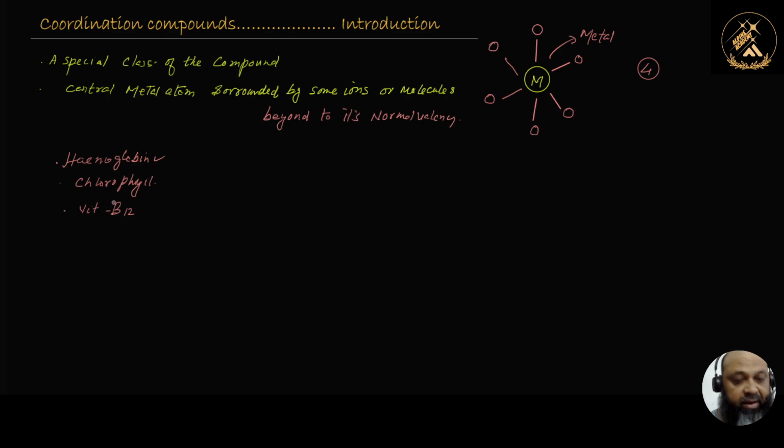So we need to be very, very cautious in the study of all these things. Obviously, we need a basic knowledge about coordination compounds. All right. So most of the time, students are not getting the idea about their structures. So what is the basic structure of them and what is the basic arrangement of the things around it? That's all we will clear. But the most important part during this study is that students are getting very confused about the structure of the double salt and the coordination compound.